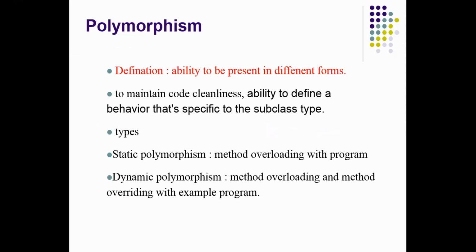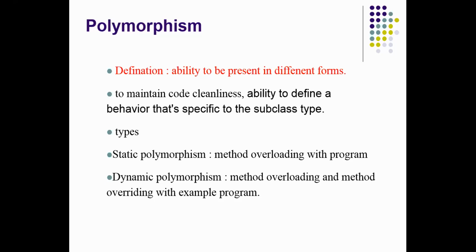With the help of method overloading and method overriding, we achieve polymorphism. Method overloading is to maintain code cleanliness, and method overriding is the ability to define a behavior that's specific to the subclass type. That we will see in a program.